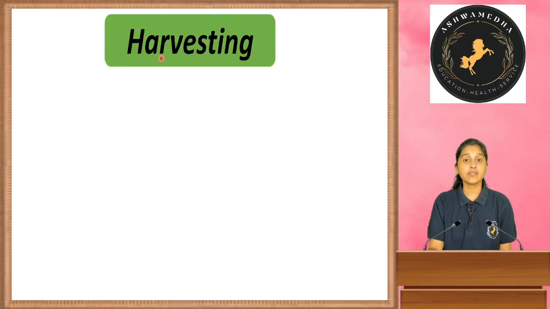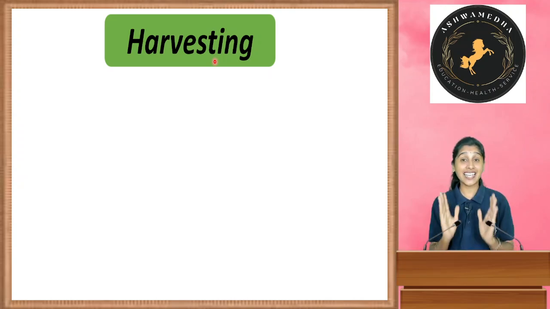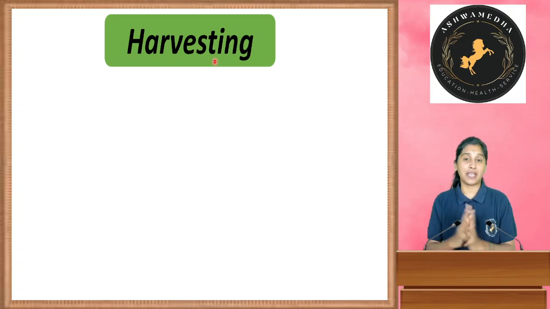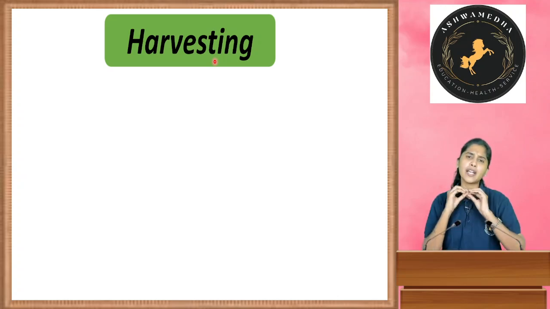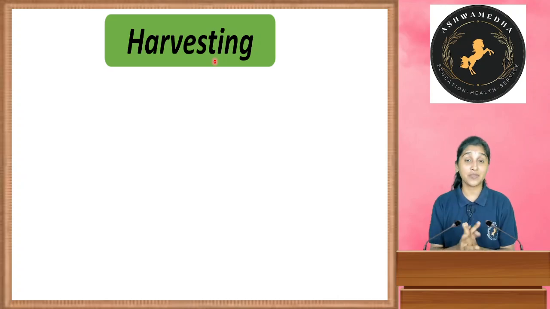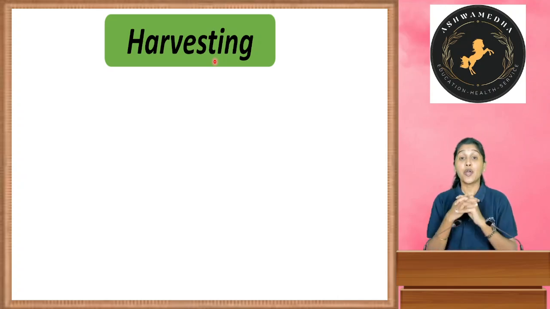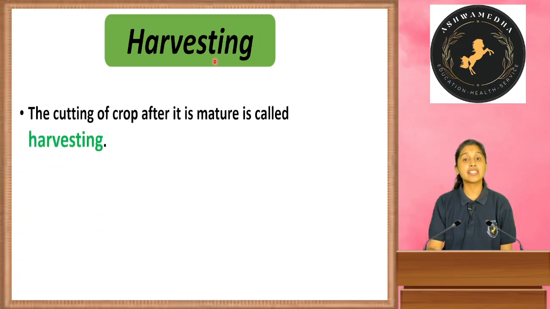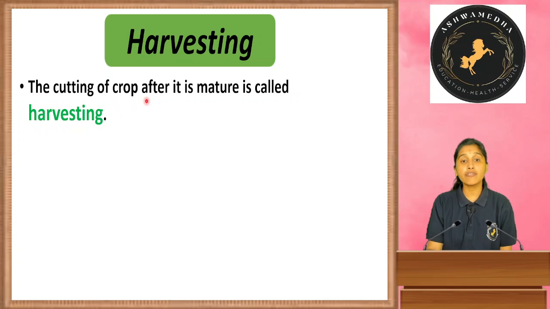And next, harvesting. Yes, irrigation aitu, we have protected our crops also, and they are growing in a good way, so we are happy. So ella ಚೆನ್ನಾಗಿ ಬೆಳೆದು ಬಿಟ್ಟಿದೆ, ಒಳ್ಳೆ ಬೆಳೆ ಬೆಳೆದಿದ್ದೀವಿ ನಮ್ಮ ಹೊಲದಲ್ಲಿ ನಾವು. And now they have grown completely, ಸಂಪೂರ್ಣವಾಗಿ ಬೆಳೆದಿದೆ. ಏನ್ ಮಾಡ್ಬೇಕೀಗ? Yes, we have to cut them. Harvesting means the cutting of crop after it is mature is called harvesting.